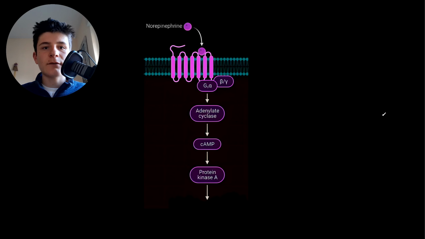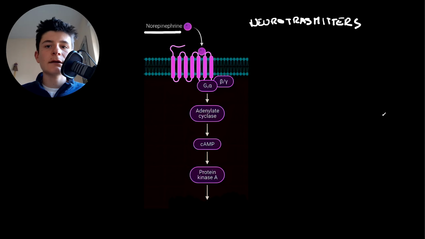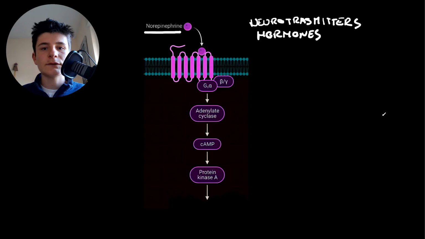In this case we have a ligand, that's norepinephrine, and as I said in the video before, G-protein coupled receptors are associated mainly with neurotransmitters and hormones. So in this case, norepinephrine can be both a hormone and a neurotransmitter. And in this case, we have the G-alpha beta gamma subunits that I said before.